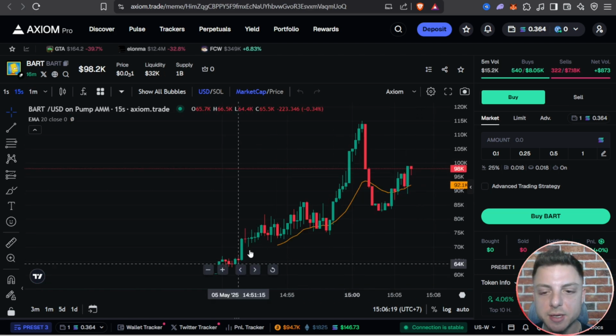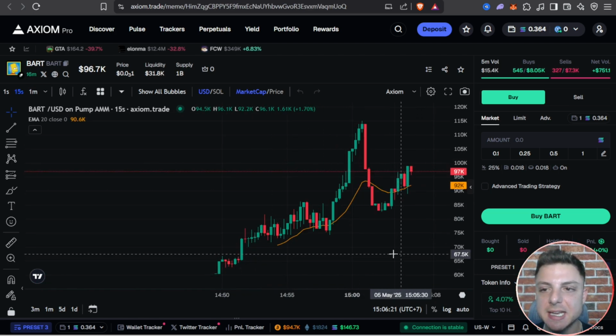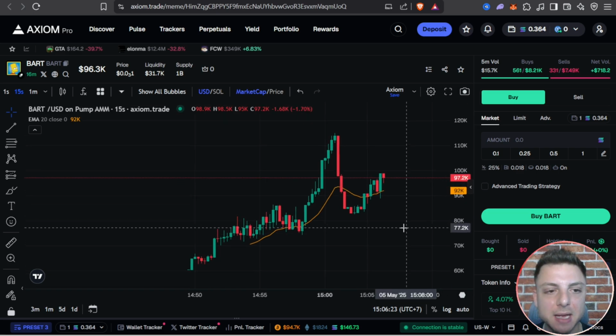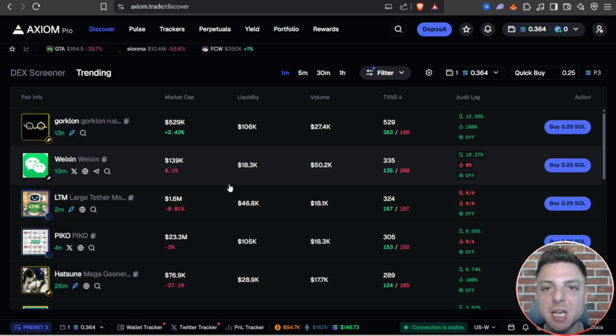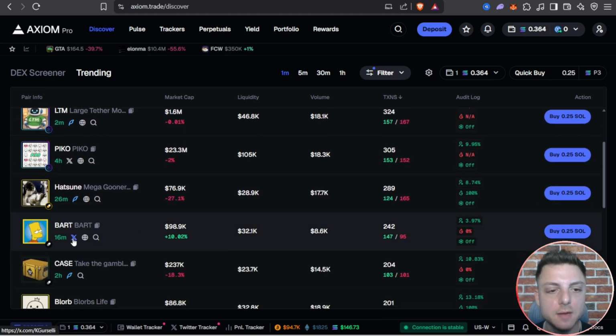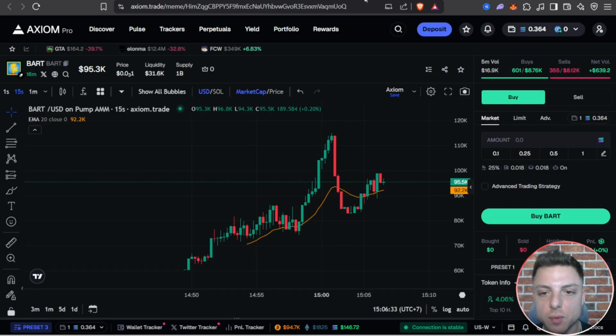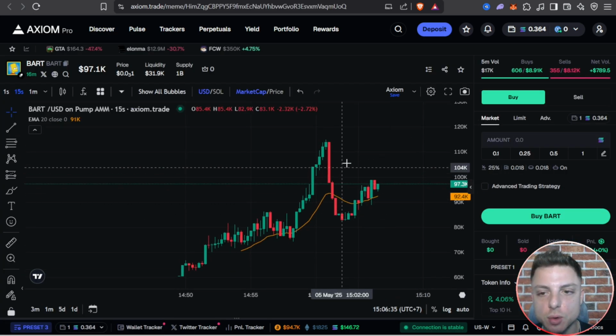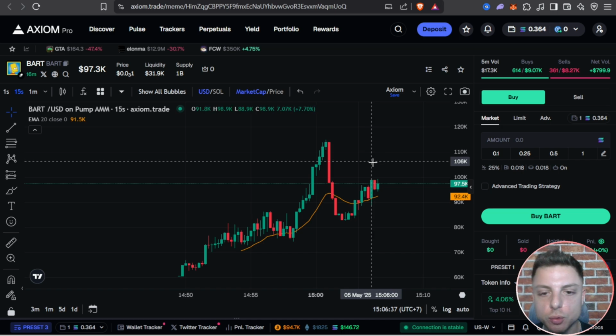Here I found one trending coin that literally launched just 10 minutes ago. Seems to be massively trending and actually popped up in my Axiom filters. We can see it right here. We even have the potential to open up the website and go through the social medias right now. I'm actually expecting this coin to push well above this old all-time high.